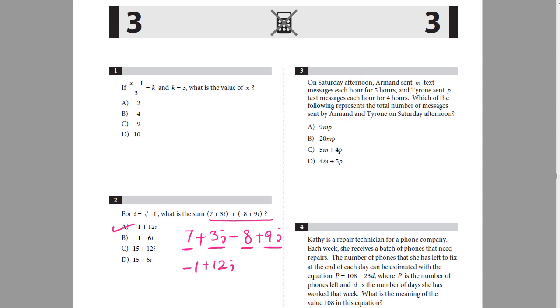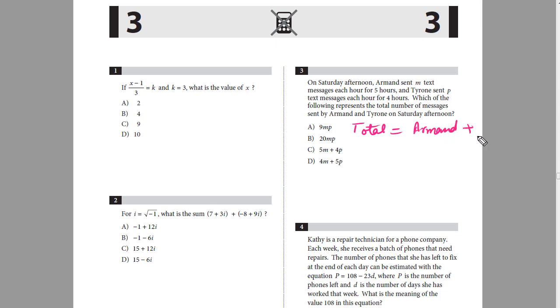Now let's move on to question number 3. On Saturday afternoon, Armand sent M text messages each hour for 5 hours, and Tyrone sent P text messages each hour for 4 hours. Which of the following represents the total number of messages sent by Armand and Tyrone on Saturday afternoon? So the total messages would be the messages sent by Armand plus the messages sent by Tyrone.